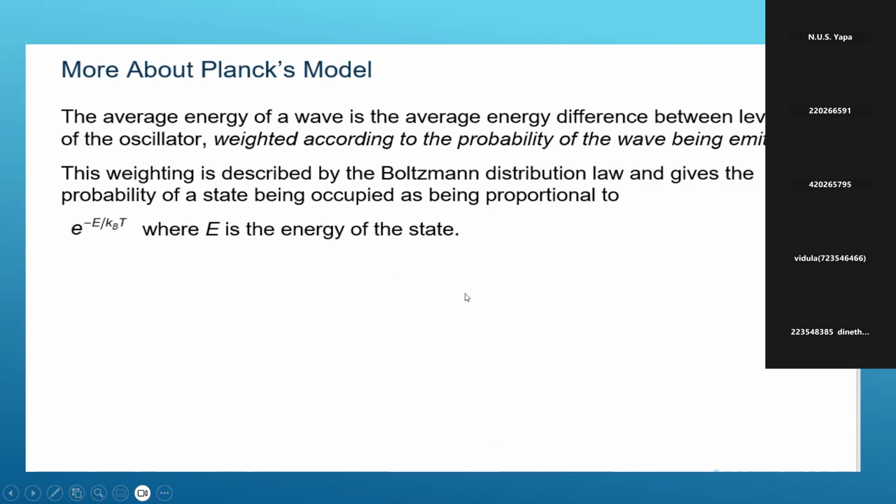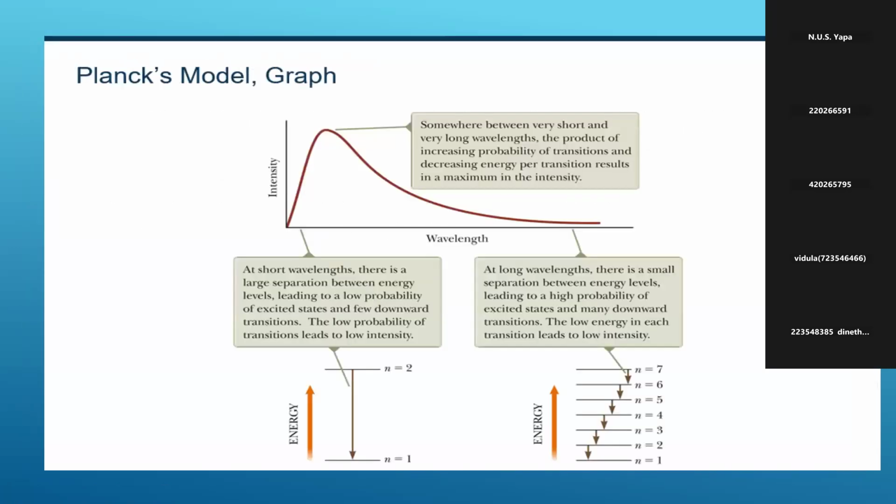You will meet this in higher levels, in statistical mechanics based on the Boltzmann distribution law. This is just information, so don't worry about the Boltzmann distribution. Planck's model combines the Boltzmann distribution law.